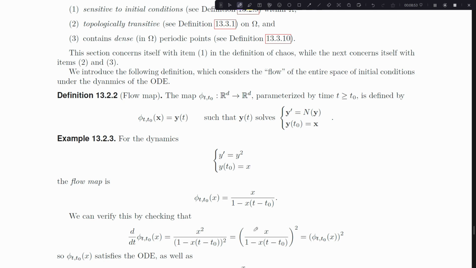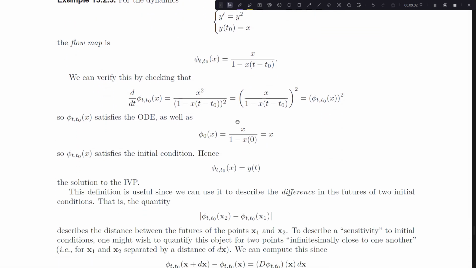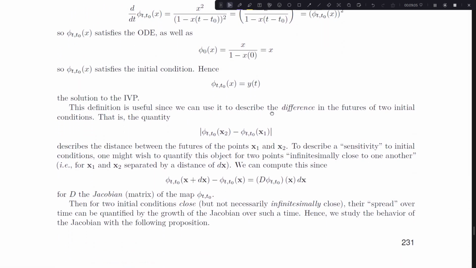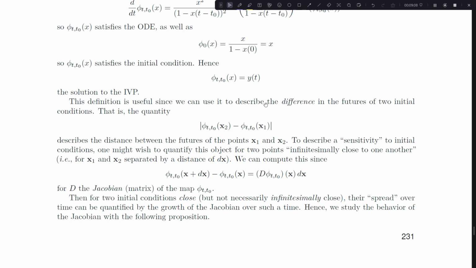You can verify it here by actually computing the time derivative, and then you'll notice that it solves the IVP. Okay, but why do we care about a flow map, at least in this section? There are lots of reasons why we care about flow maps. They're going to be one of the most useful tools in the study of nonlinear dynamics for the rest of our book. But why we care about it for this section is that we can actually think about, okay, suppose